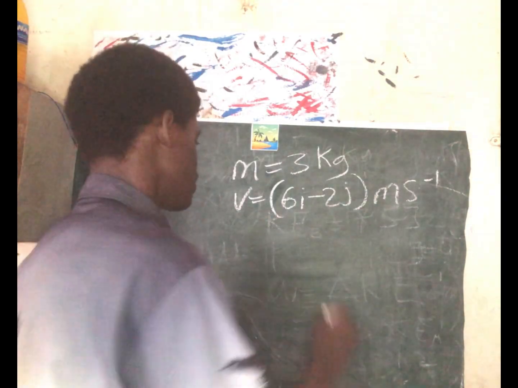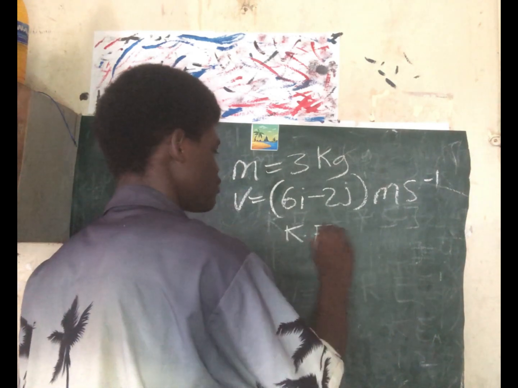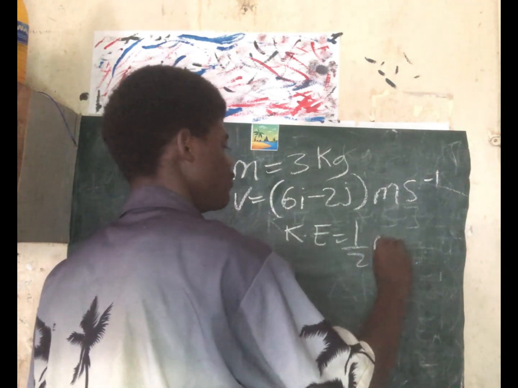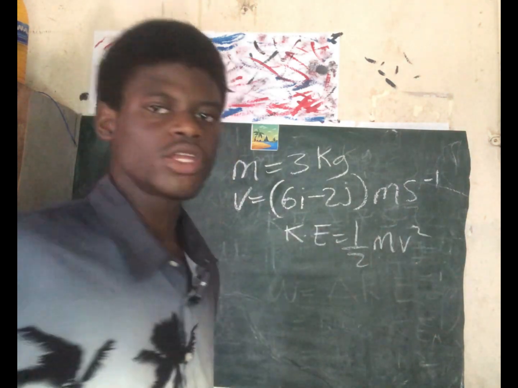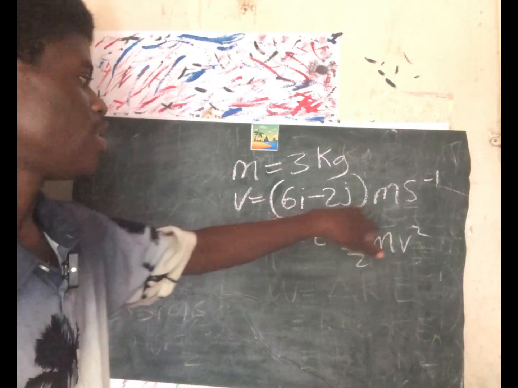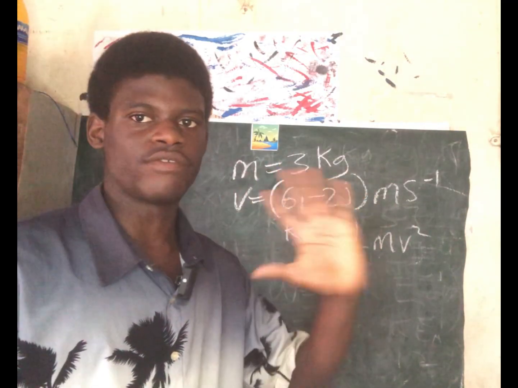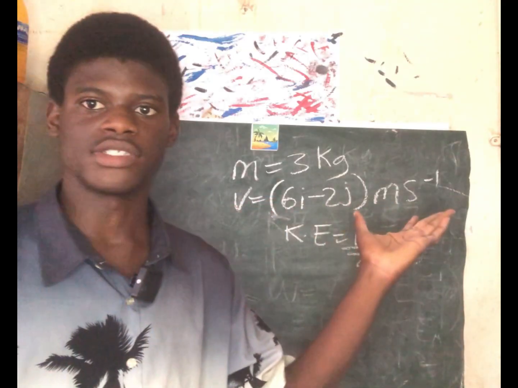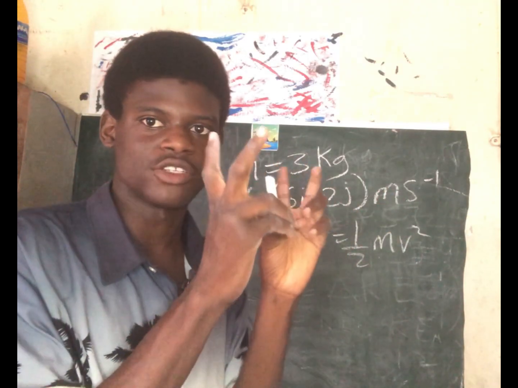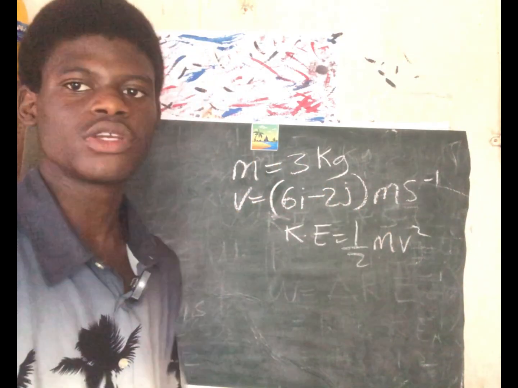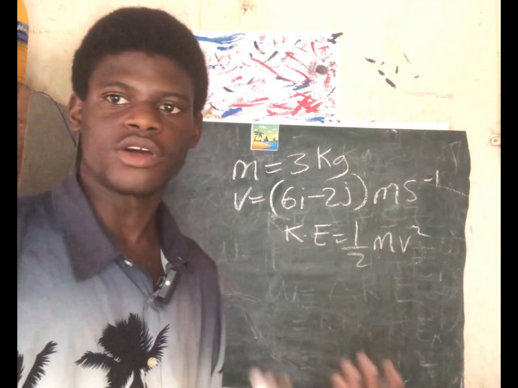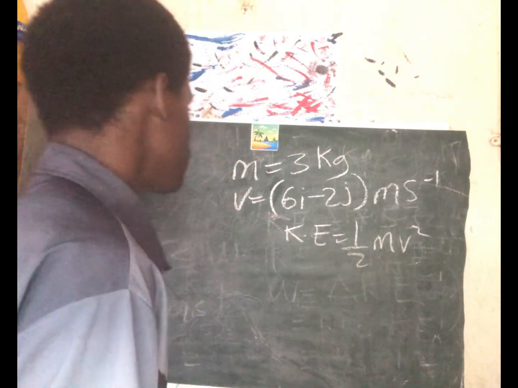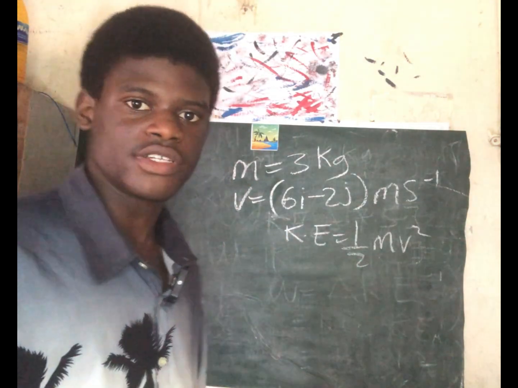What's the formula for kinetic energy? Kinetic energy is half mv squared. But looking at this, our velocity is not given a value. It's just given in unit vector form, not as a specific magnitude. So how do we convert it into a definite value? How do we find the magnitude? To find the magnitude, it's very easy. I've taught you.